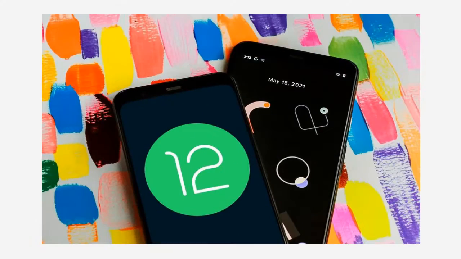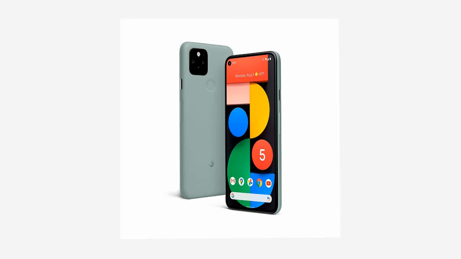So guys, all new Android 12 is out now and all those who have the Google Pixel smartphone can try this beta version on their smartphone. And some other partner companies like OnePlus, Oppo, Vivo can also try this new Android 12 on their smartphones. So guys, the new Android 12 is a huge redesign and it basically focuses on privacy and personalization. So today in this video, I'll tell you all the new features which are there in this new Android 12 beta version.